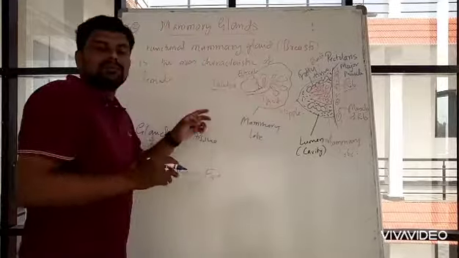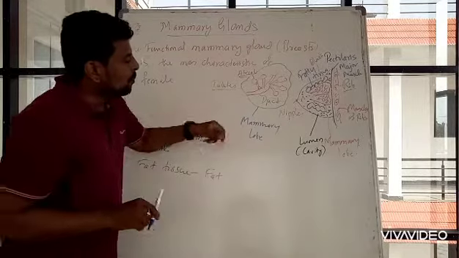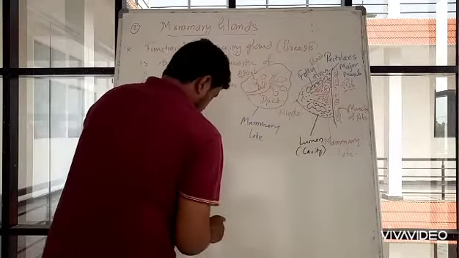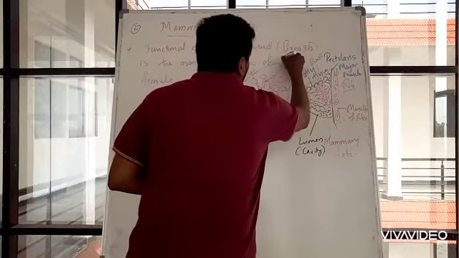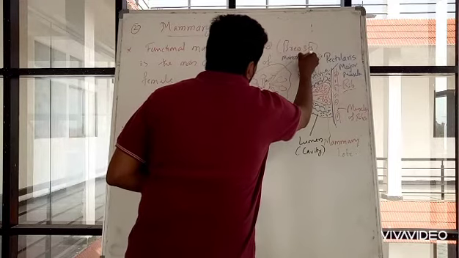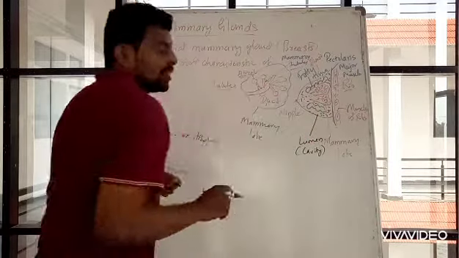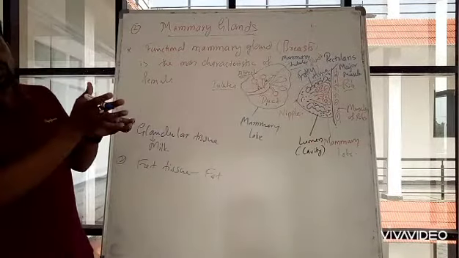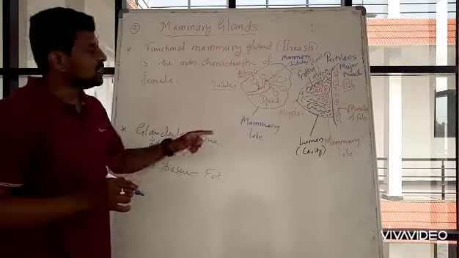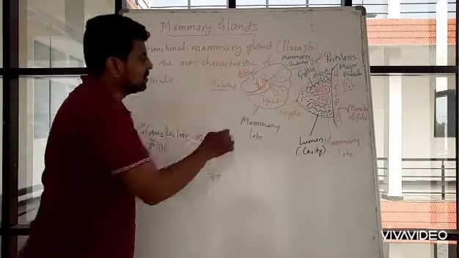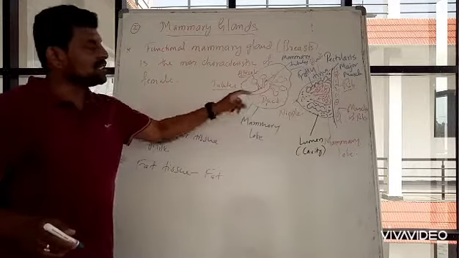Now these alveoli are connected with mammary tubules. I will draw them. Mammary tubules are tube-like structures, and these tubules join together to form a duct. This is called a mammary duct, the main pipe-like structure which has many mammary tubules.